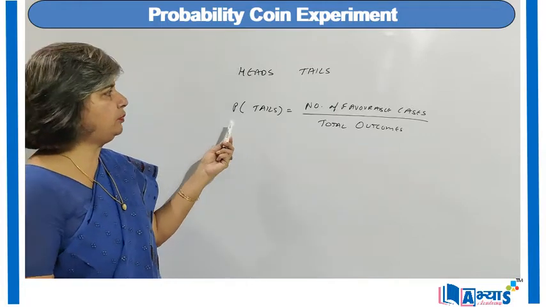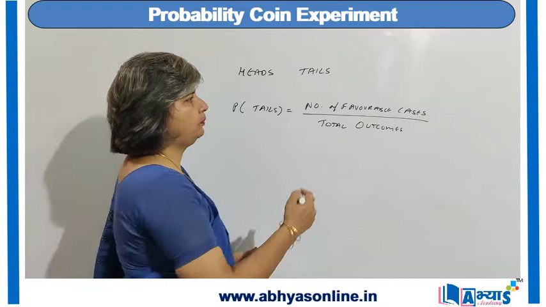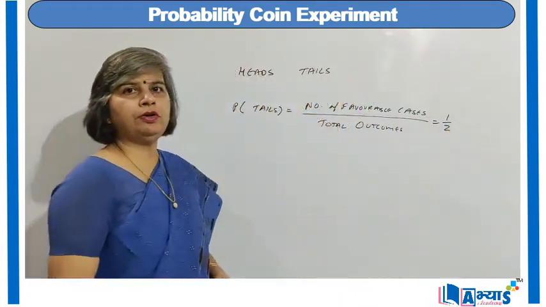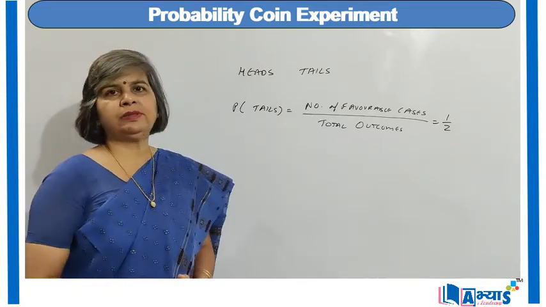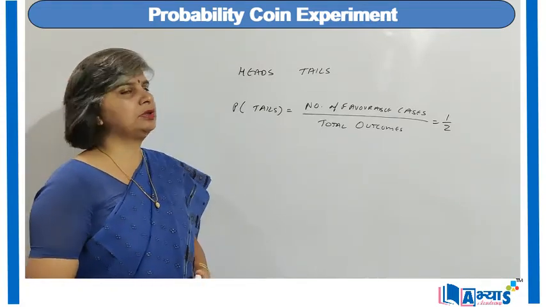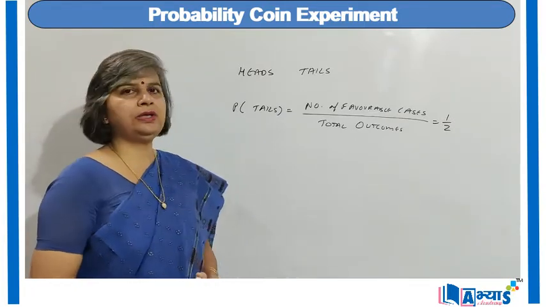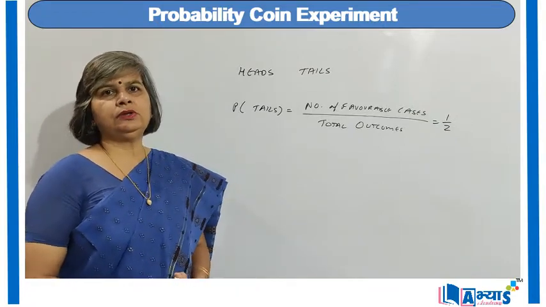What is the probability of getting tails? As there is only one favorable case, the probability of getting a tail is 1 by 2. Similarly, the probability of getting head is also 1 by 2, because there is only one favorable case, that is head, and the total outcomes are 2, heads or tails. So this is how we can use this knowledge to solve questions based on the coin experiment.